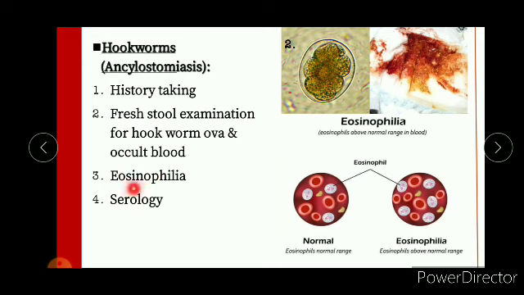Then eosinophilia. This is normal, with fewer eosinophils present here, and in this case there are a lot of eosinophils present, and this condition is known as eosinophilia. Serology may also be done.